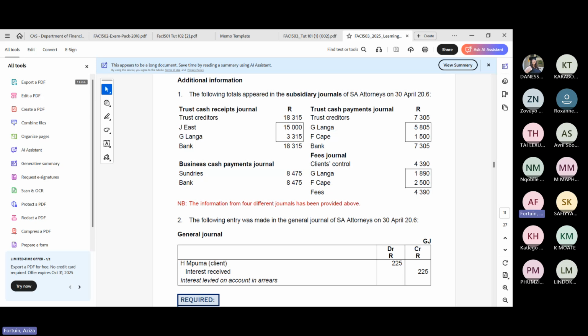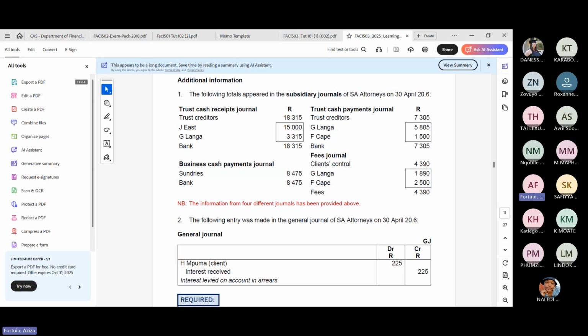Okay, so now they gave here balances, right, which appeared in your subsidiary journals. We all know what subsidiary journals are. It's the books of first entry, right? So you will have your trust cash receipts journal, your trust cash payments journal, your business cash payment journal, and your fees journal, right? And then they obviously also gave us the general journal.